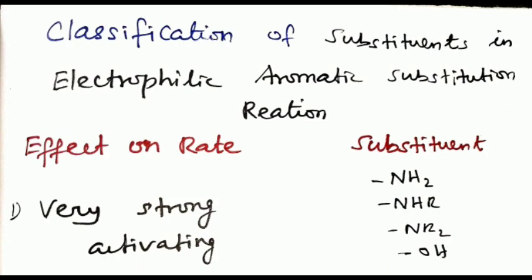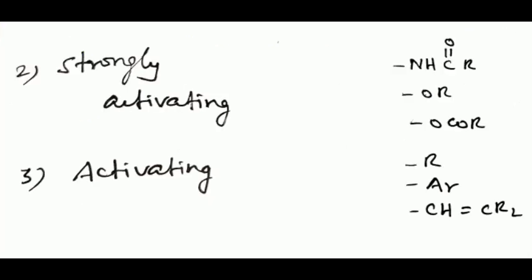So, this is the classification of substituents in electrophilic aromatic substitution reactions. The amino group, alkyl amine, dialkyl amine, and hydroxyl group are very strong activating groups. Their effect on orientation is ortho and para directing. And acylamino, that is NHCOR, alkoxy group OR, and acyloxy OCOR are strongly activating groups. They are also ortho and para directing.